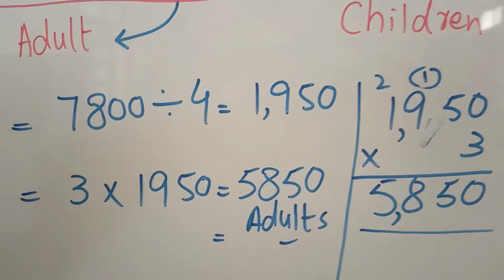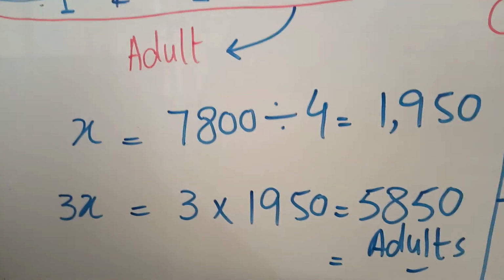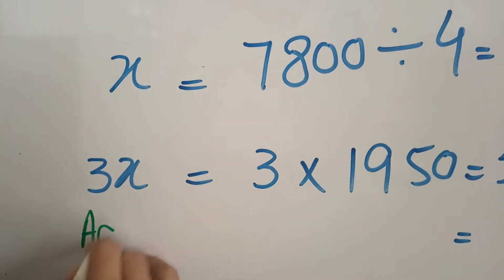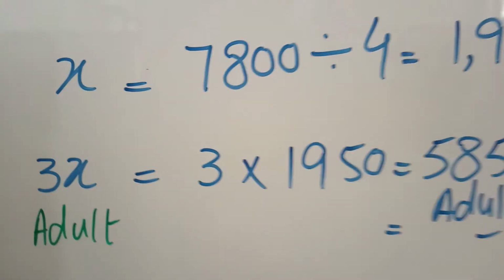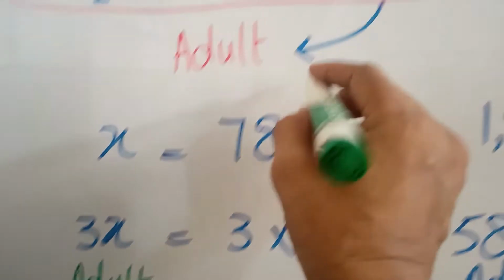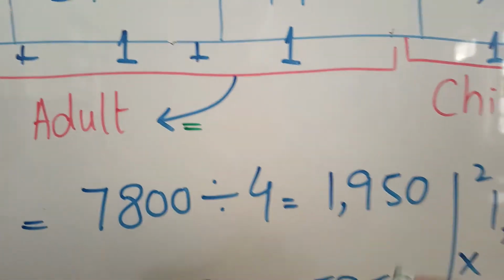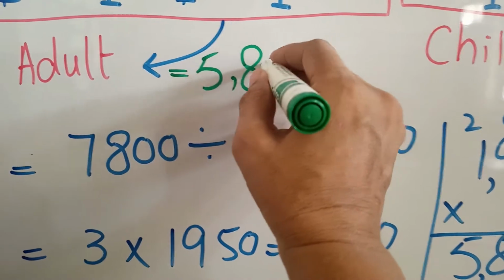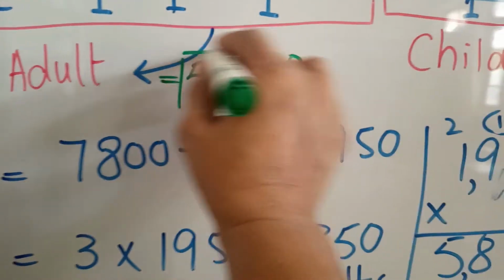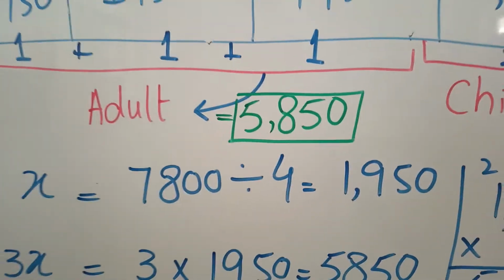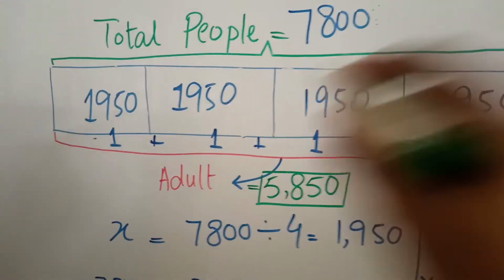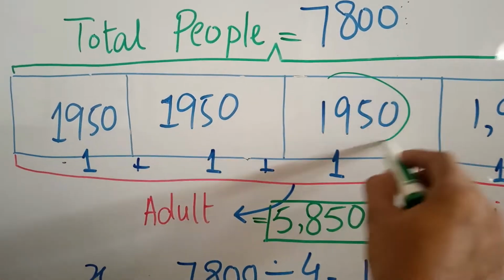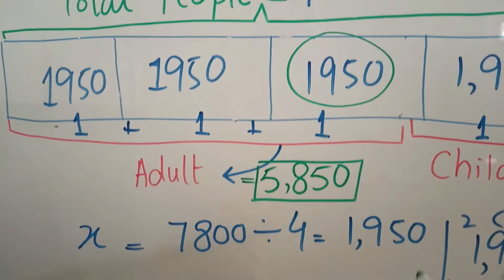Okay. As they are asking about adults, 3 times, adults are more than children, that's why the total number of adults is 5,850. It is our final answer. Again see, if we add them 3 times or multiply one portion by 3, both are the same.